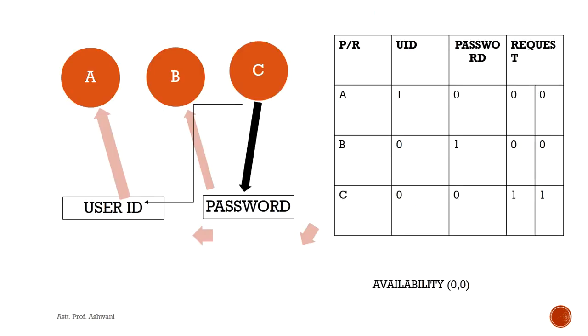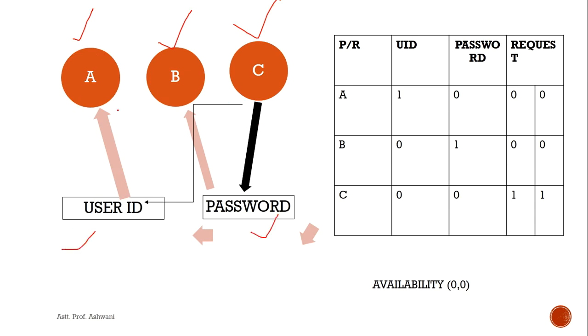In our next graph, we understand again what a resource allocation graph is and how it detects deadlock. Now we have three processes A, B and C, and two resources, user ID and password.